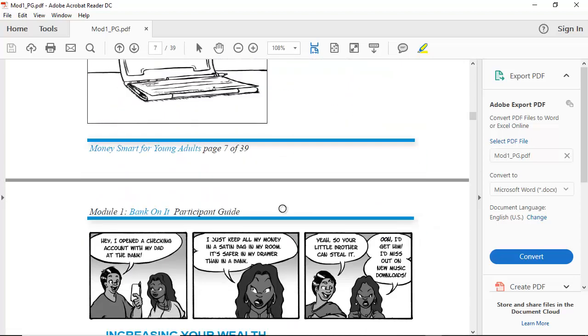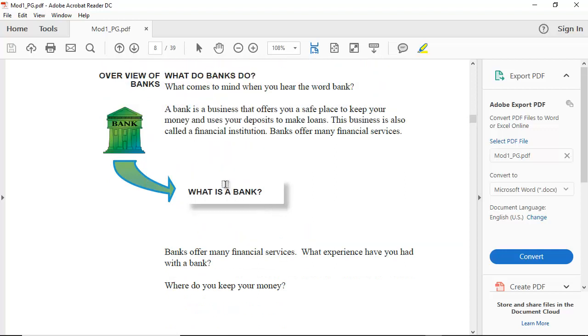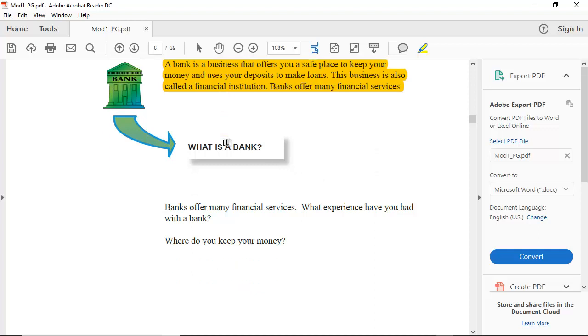Let's scroll down here. Remember we started kind of right here with what is a bank? Overview of what banks do, and we thought that this right here might be important. A bank is a business that offers you a safe place to keep your money and uses your deposits to make loans. This business is also called a financial institution, and they offer many financial services. Okay, all of that right there is kind of important because it gives you just an overview.